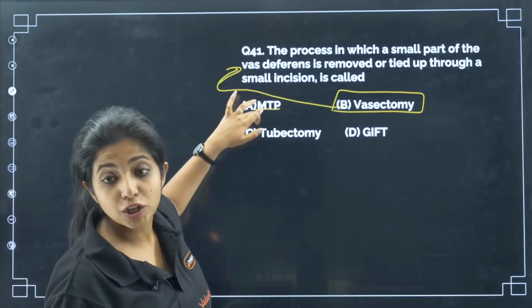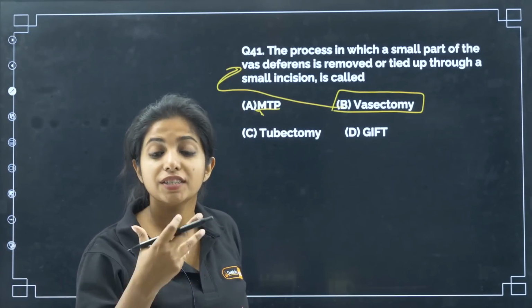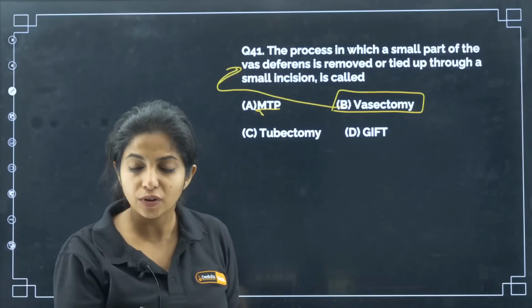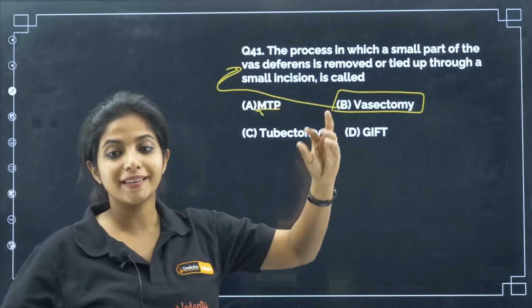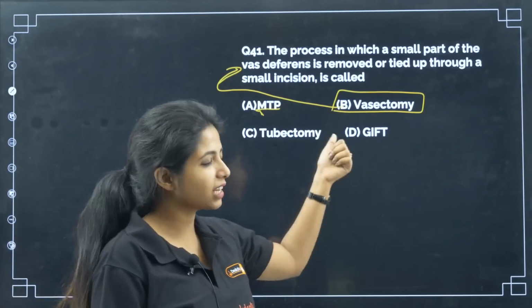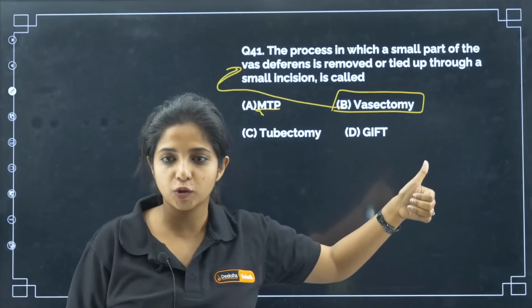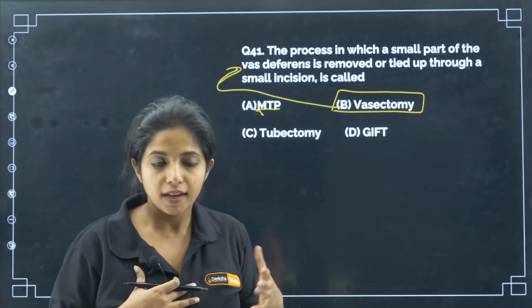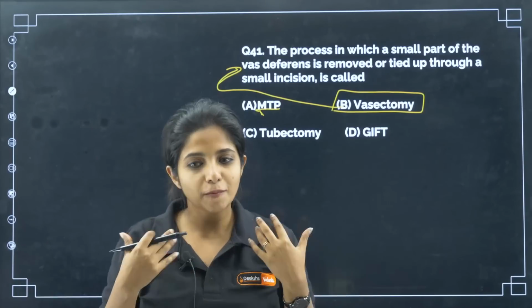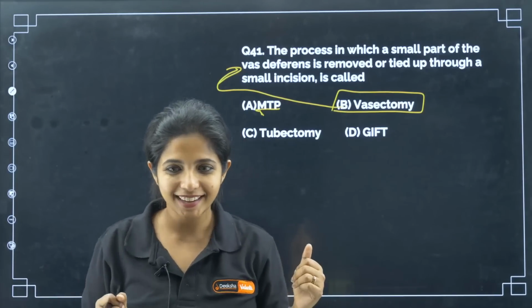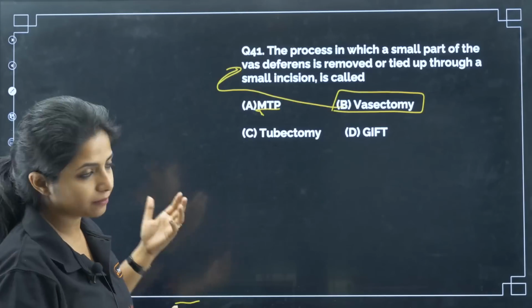MTP is medical termination of pregnancy, my dear children. That is induced abortion. Yeah, you are inducing the abortion. And tubectomy is when you cut the fallopian tube such that the ovum is not transported. And GIFT is gamete intrafallopian transfer. Suppose I am not able to produce gametes. So I am going to take gametes from some other woman and put it inside my body. Not by myself, doctors would be doing it. Okay? Only if I want to conceive.